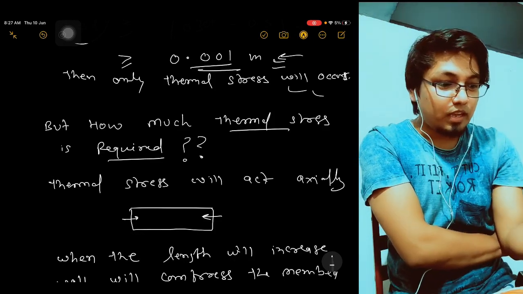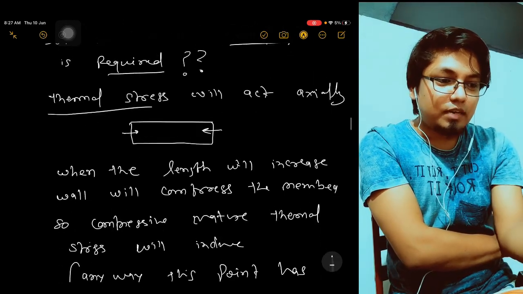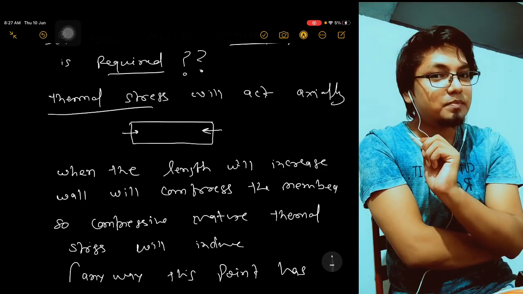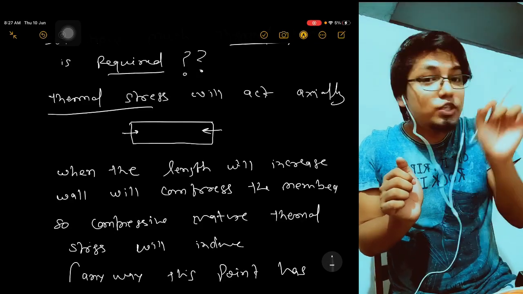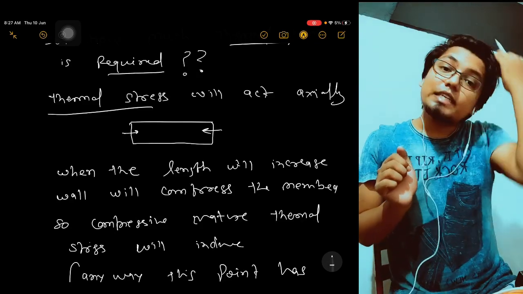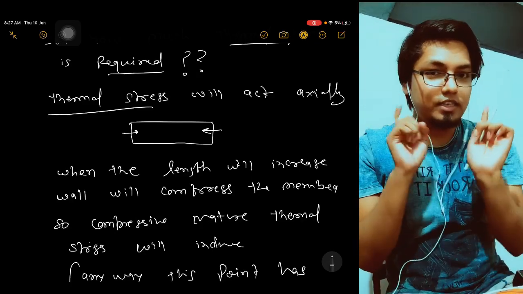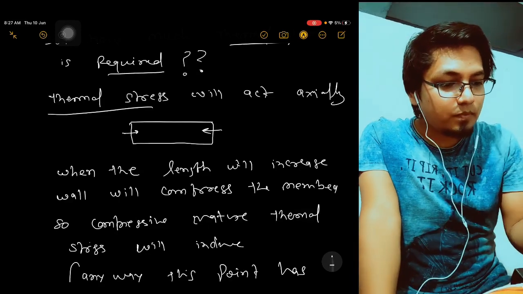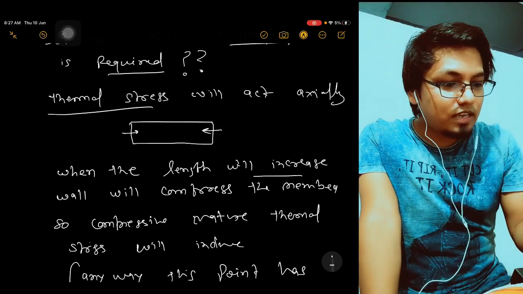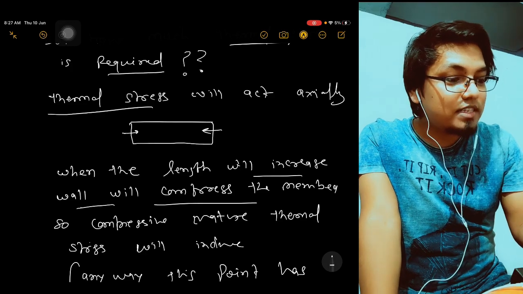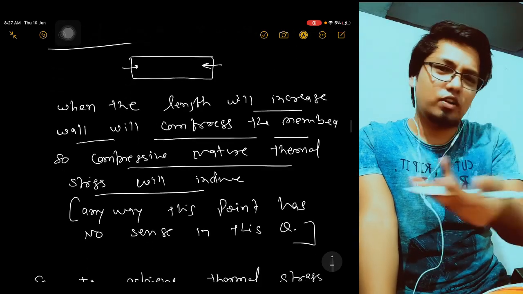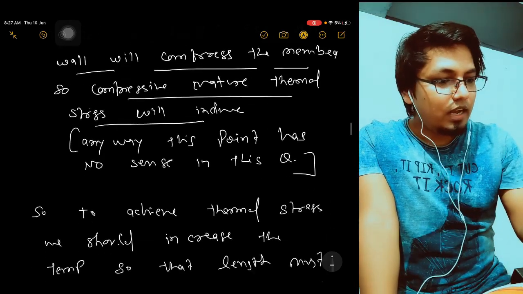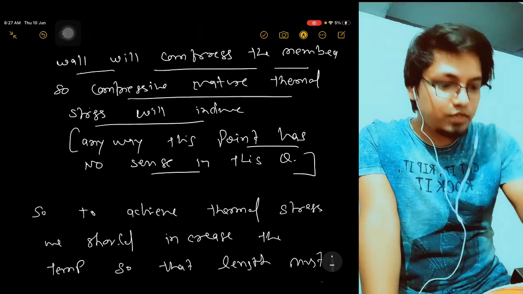See, first thing, thermal stress will act axially, right? Because if you remember, thermal stress is E into thermal strain, and that E we use for the axial direction. Now see, when the length increases, the wall will compress the member, so compressive thermal stress will be induced. This we have already discussed in the mock paper. Anyway, this point has no sense in this question.